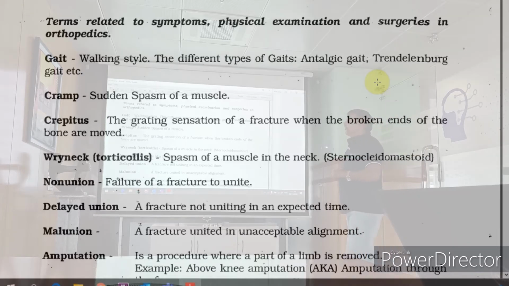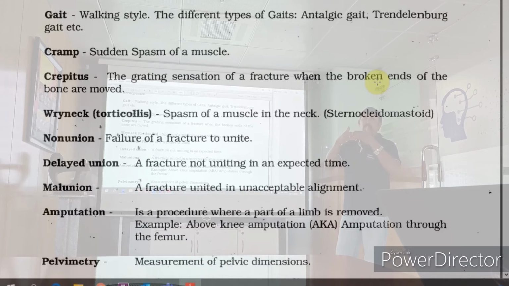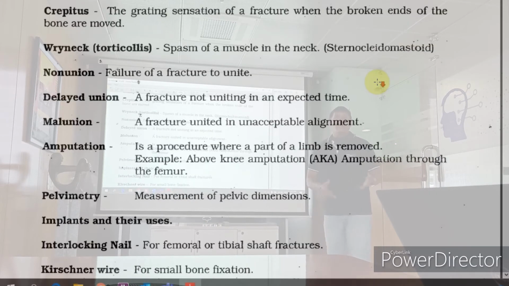Okay. Non-union is failure of fractures to unite. Delayed union, fractures unite very late. Malunion, it is united but in a different place. Amputation, AKA, they call it, like in diabetes. So it's advised for an AKA, meaning above-knee amputation. They cut the leg off because there is gangrene. Gangrene means dead tissue. Okay, in diabetes. You can write there only: gangrene, diabetes, usually this is advised.